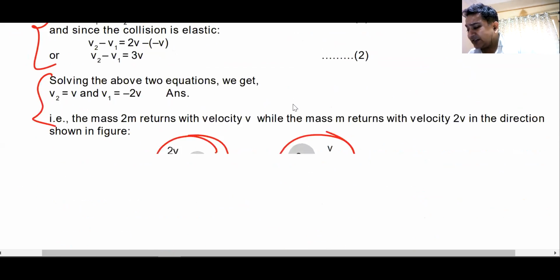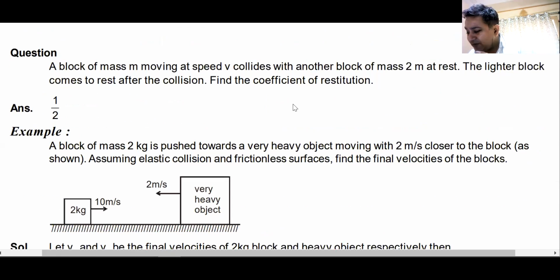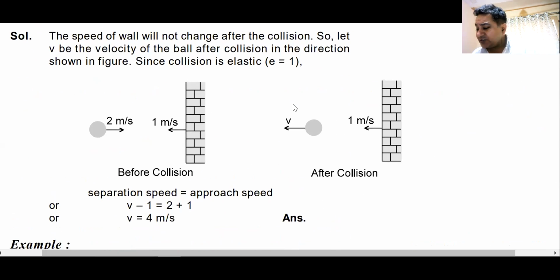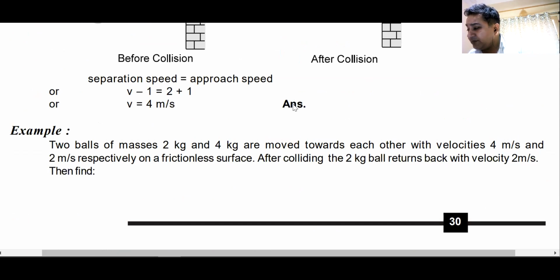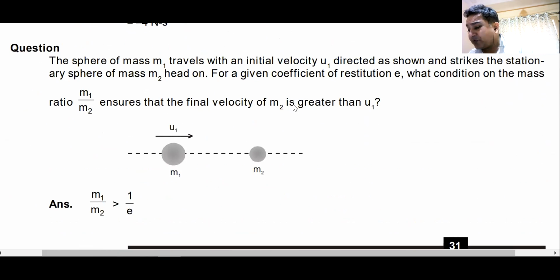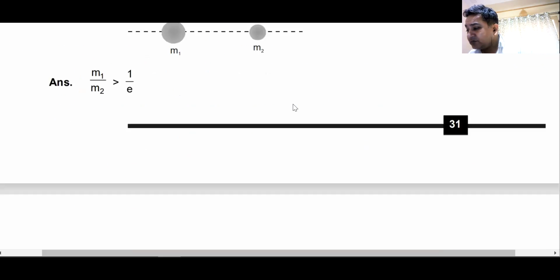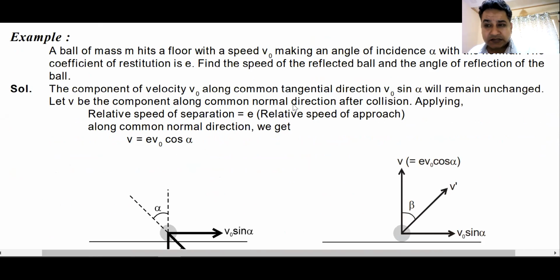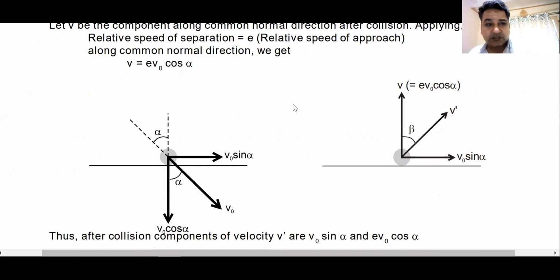Now you can have a discussion on collision in 2 dimensions, but if a question comes, it is more likely to be of this nature. If you have a question based on collision in 2D, then probably it will be more of a problem of theoretical base. He'll ask you along which direction you can conserve momentum, along which direction the forces are acting, what will be the velocity along what direction. It will be more based on that rather than an actual question on oblique collision.